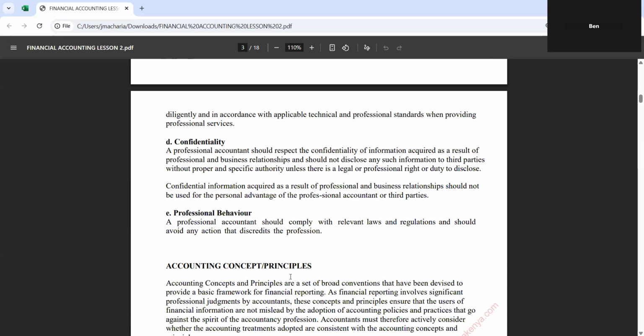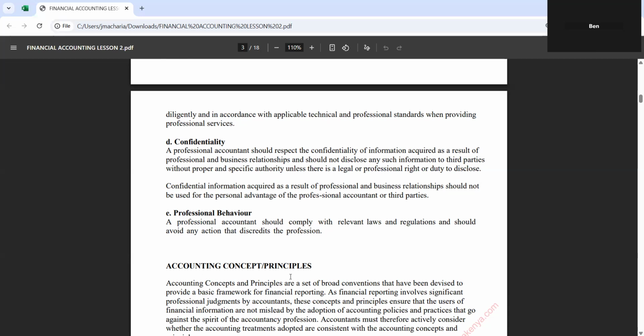Confidentiality. One of the areas where people receive information about others is in the accounting profession. Therefore, when you interact with information that is useful but can be misused by third parties, you should maintain confidentiality. A professional accountant should respect the confidentiality of information acquired as a result of professional and business relationships, and should not disclose any such information to third parties without proper and specific authority, unless there is a legal or professional right or duty to disclose it.